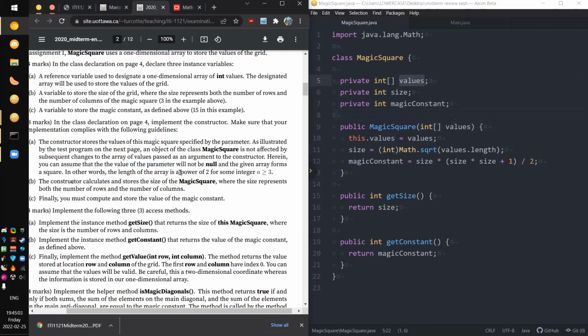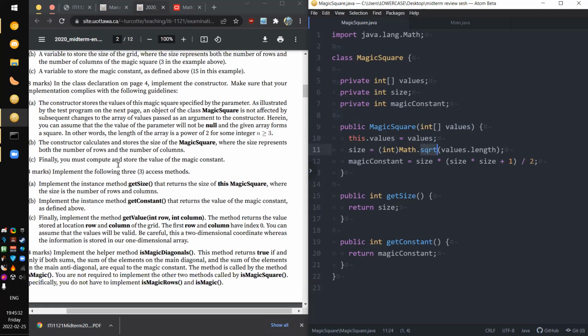The constructor calculates and stores the size of the magic square. Yep, we do that here, where the size represents both the number of rows and number of columns. If you're not allowed to use Math square root, you can write your own square root function that just loops from 0 all the way up until the multiple is greater than the number that you have. Square root is not a difficult function to write as long as you're allowed to do it in O(n) time, which you probably are, because you don't have to worry about that stuff until like data structures and algorithms. So if you need to write your own square root method, it's not the end of the world.